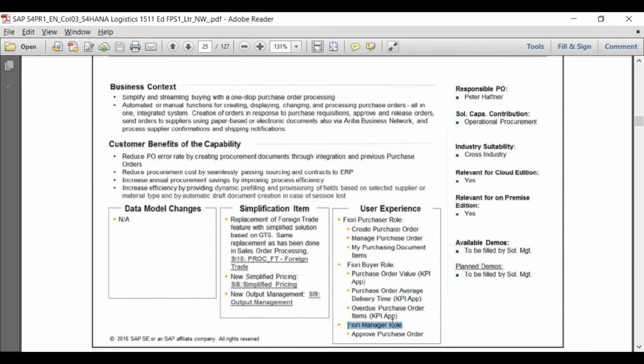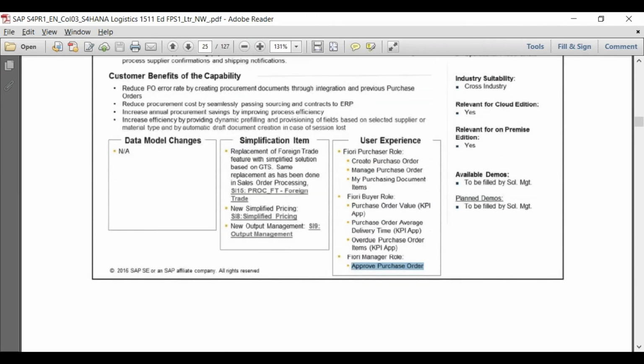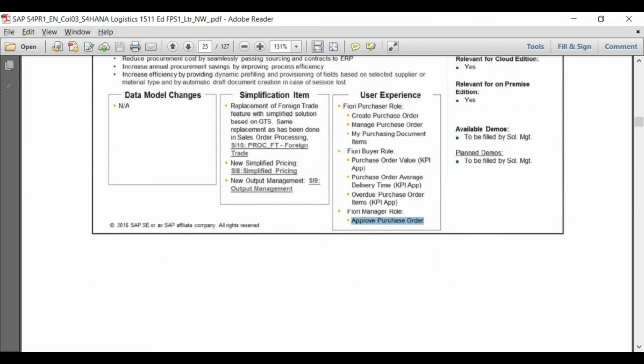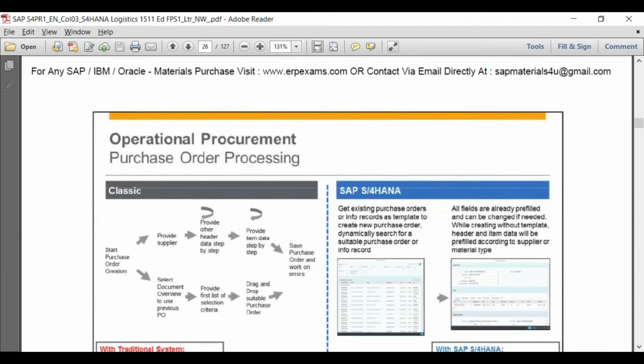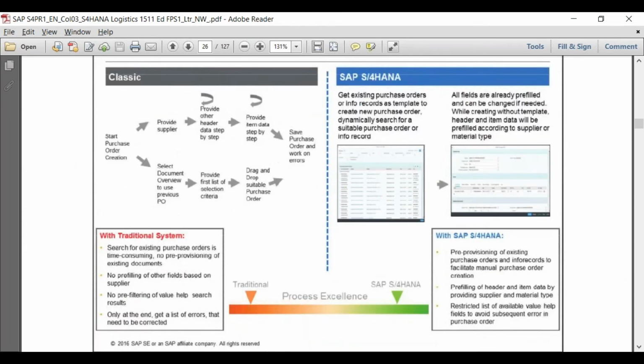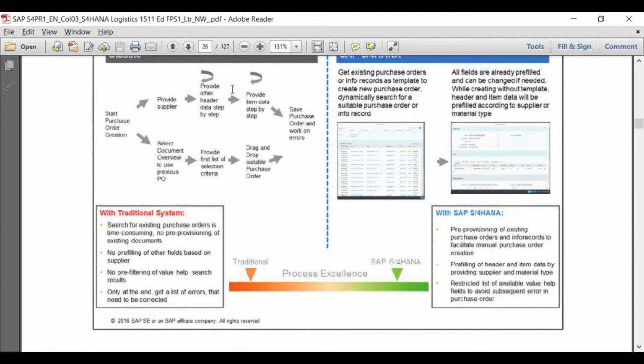Again, you have the Fiori manager role, which is to approve the purchase order. Normally, as I told you, this comes under the inbox. So all these things are normally not required. If you have the inbox, all the approvals will come, whether related to purchase requisition, purchase order, invoice, everything will come to your inbox. Same thing, how the purchase order was created earlier, there were a lot of process steps which are reduced now in SAP S/4HANA.